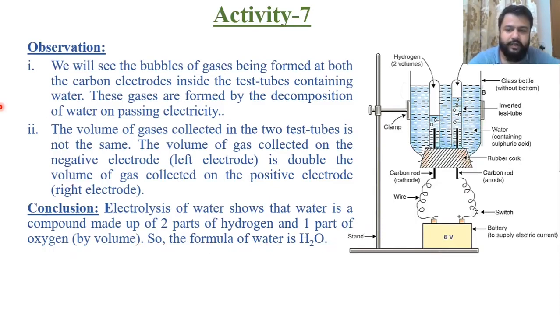So questions which you need to remember, these two observations, these are very important, and sometimes you may get why there is a difference in the volume of the two gases. The difference in volume is because water is comprised of two parts of hydrogen and one part of oxygen. That's why there is a difference in the volume of these two gases. Hydrogen is more, so therefore the volume of hydrogen is exactly double that of the volume of oxygen.